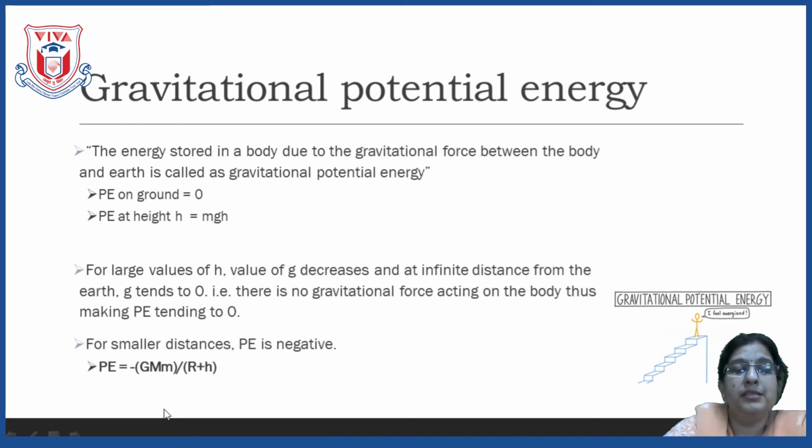Capital R is the radius of the earth, and h stands for the height above the earth's surface. So here the formula for gravitational potential energy becomes minus GMm upon R plus h. Now, here why is the minus sign there?